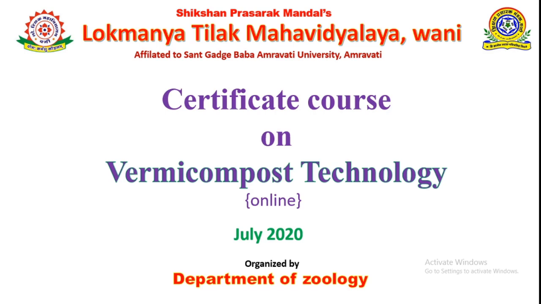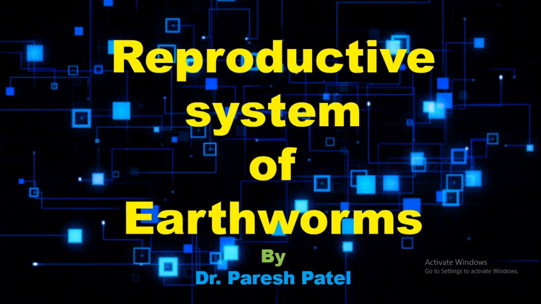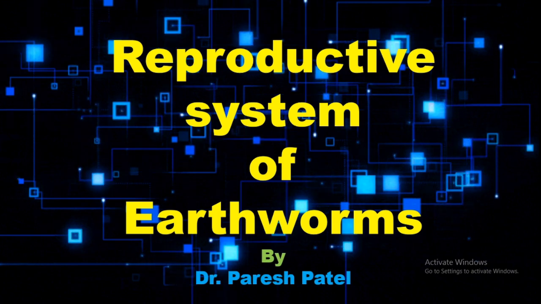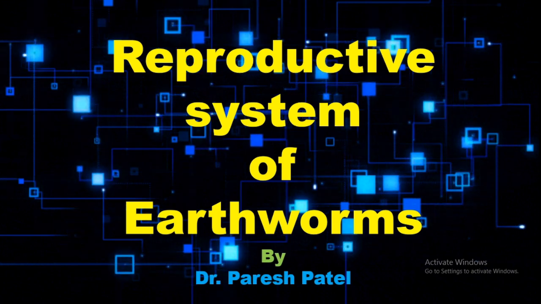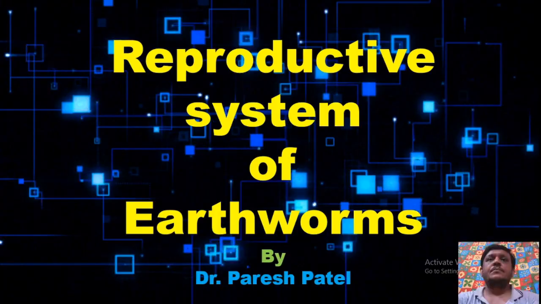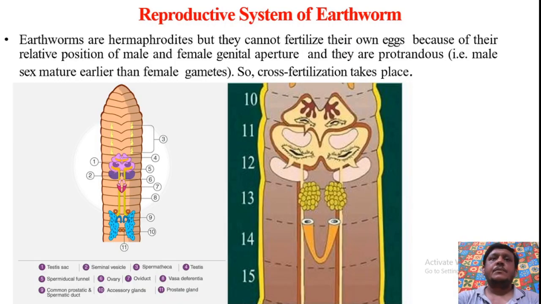Mahavidyalaya, Vani. Today in this lecture we are going to study the reproductive system of earthworms. The earthworms are hermaphrodite, but they cannot fertilize by their own eggs because their genital apertures are present in different segments.